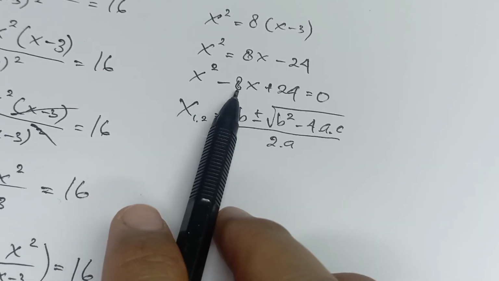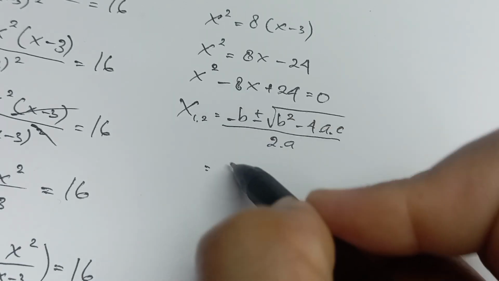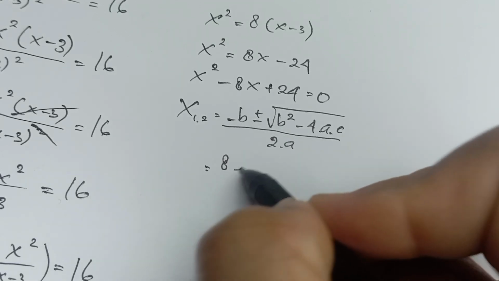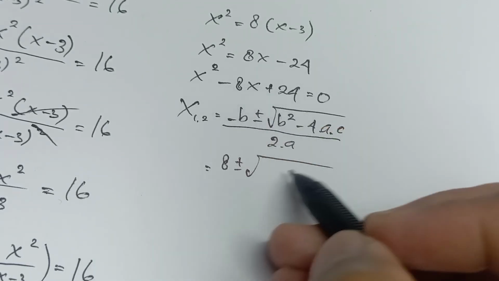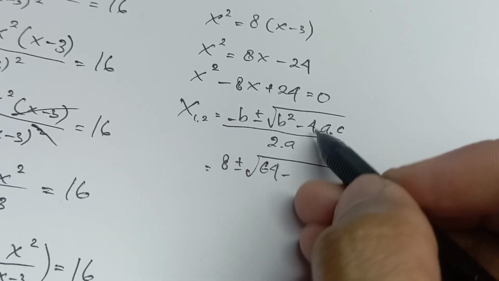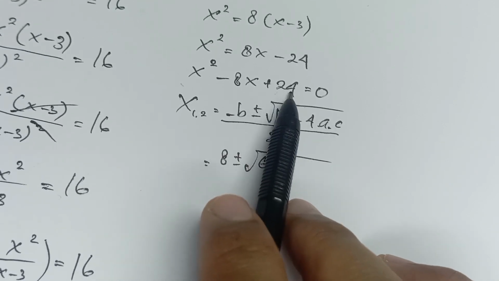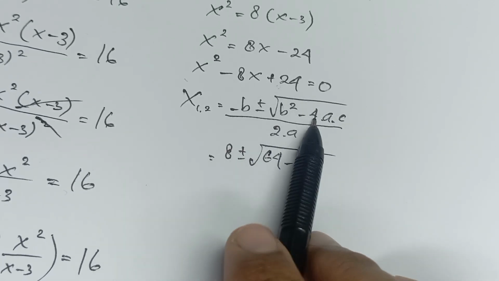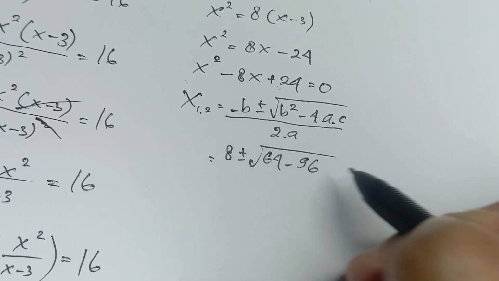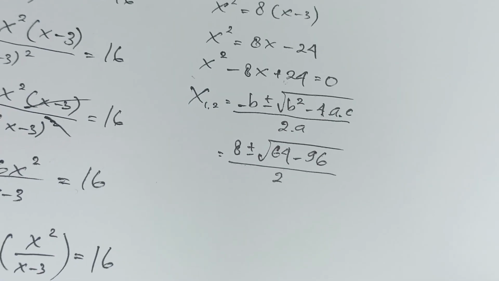And for b we have minus 8, so minus times minus equals plus. We can write 8 plus or minus the square root of 64 minus 4 times a equals 1 and c equals 24, over 2 times 1 equals 2.